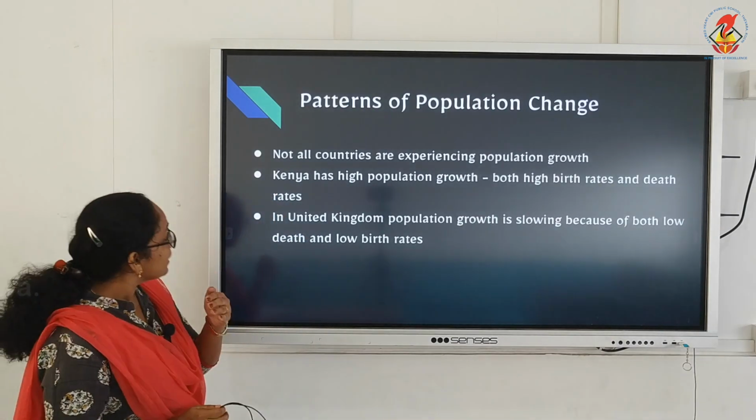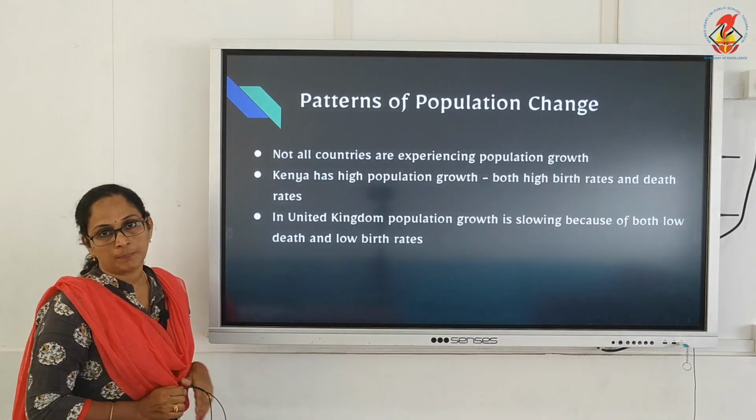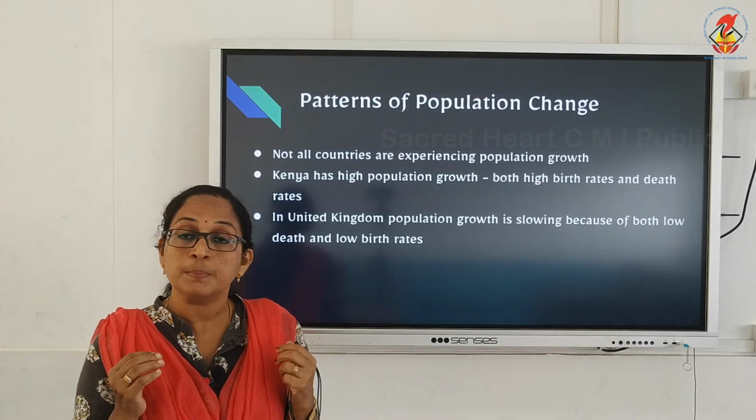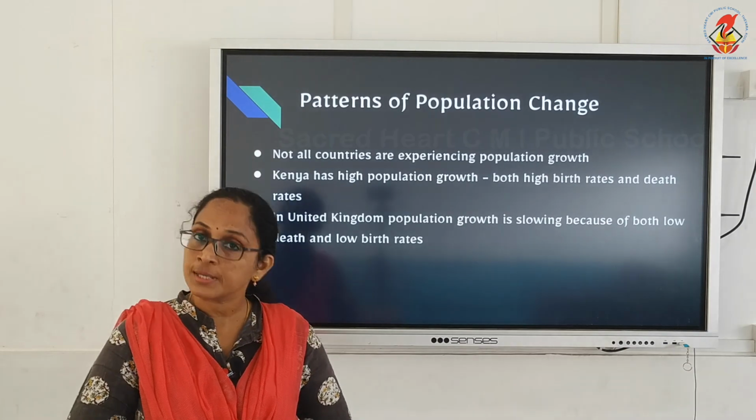For example, Kenya has a high population growth because of high birth rate and high death rate. Mainly birth rate is more in Kenya.